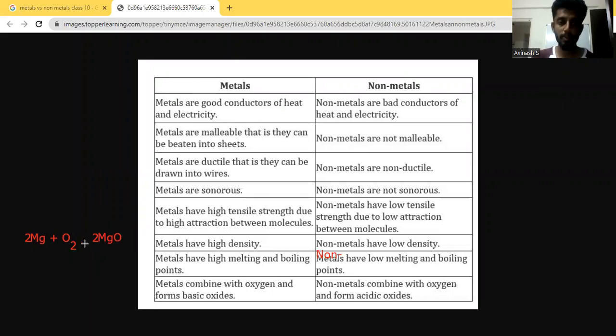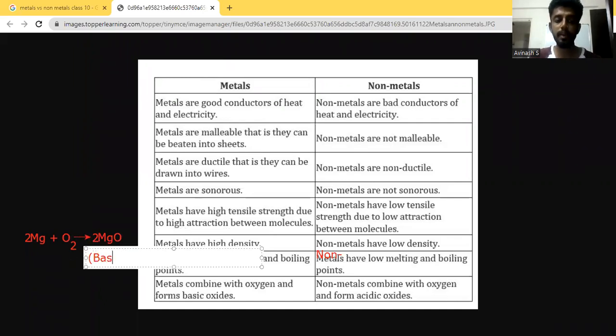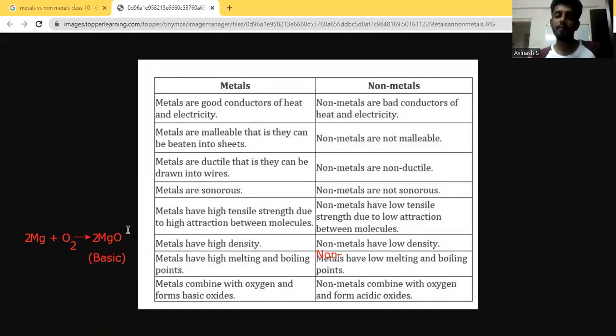Now when you look at this particular reaction, magnesium reacts with oxygen to form magnesium oxide. The oxide that is formed is basic in nature. What we mean by basic is, when we add water to this, it will become a base, which means bases have OH minus ions. It will behave as a base or an alkali. That is why this is called a basic oxide. I repeat, metals like magnesium. Magnesium is an example of a metal, and it is reacting with oxygen to form an oxide which is basic.